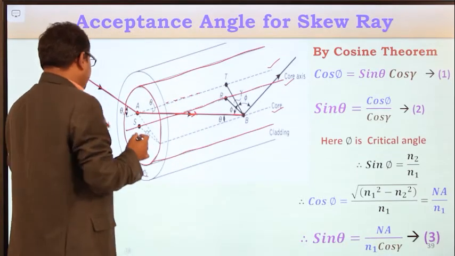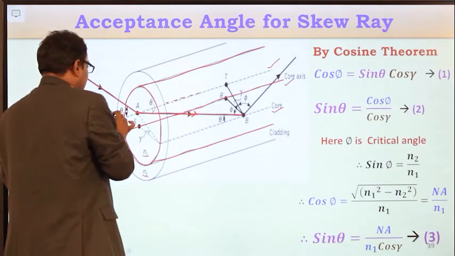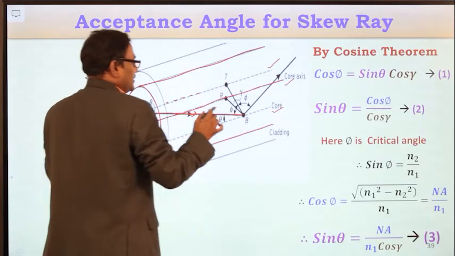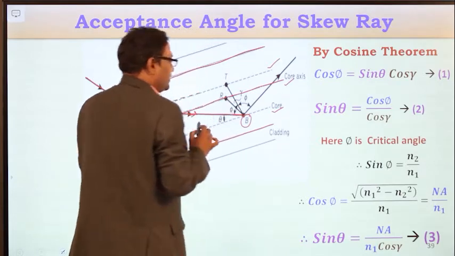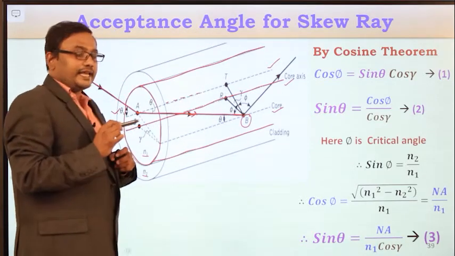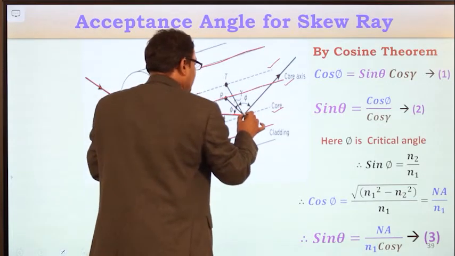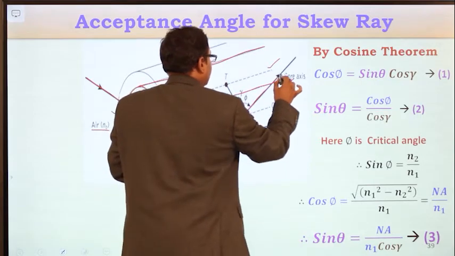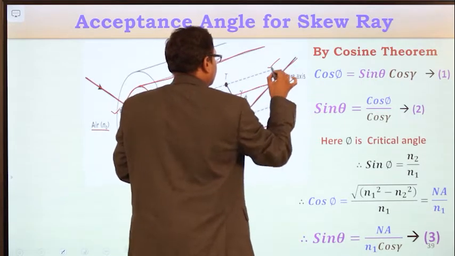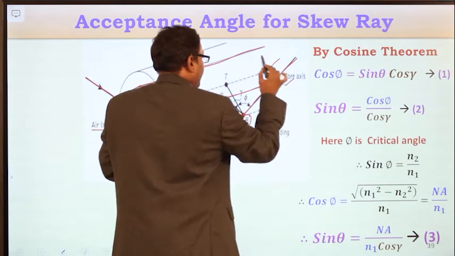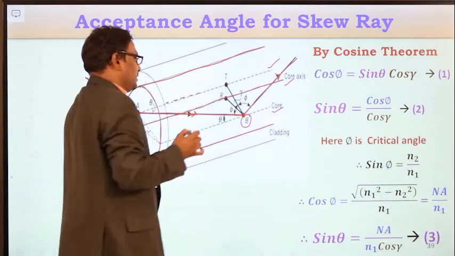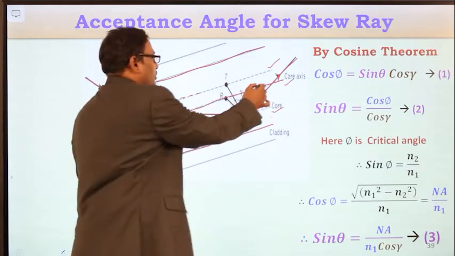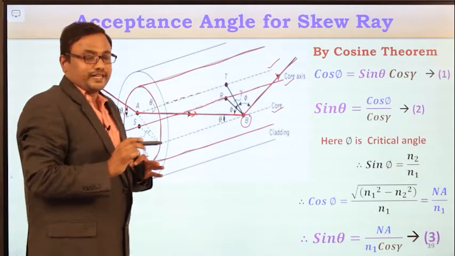If this angle of entrance is the acceptance angle, then at this point B it will maintain the critical angle, and the light ray will be totally internally reflected. There won't be any bending of the signal. Since it maintains the critical angle condition at point B, it will be totally internally reflected.